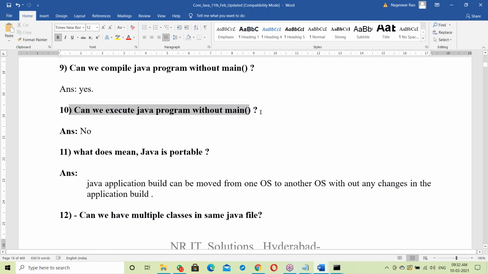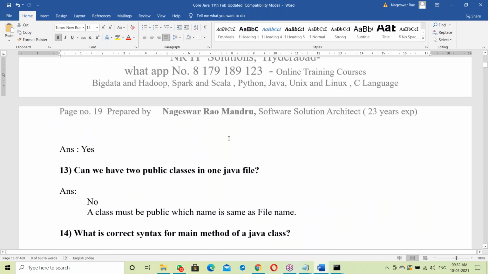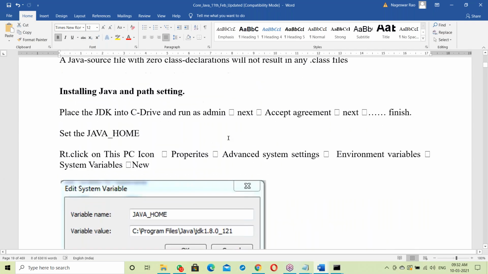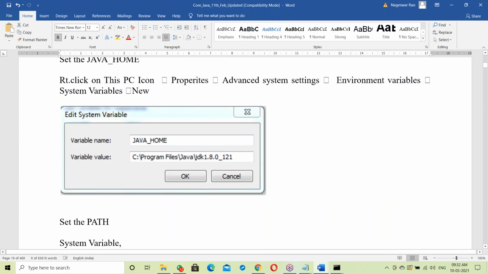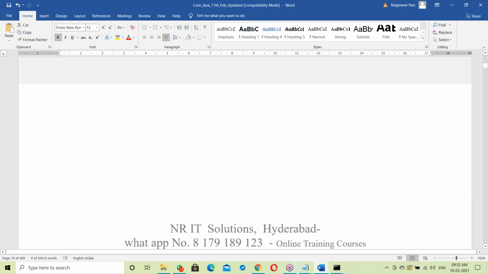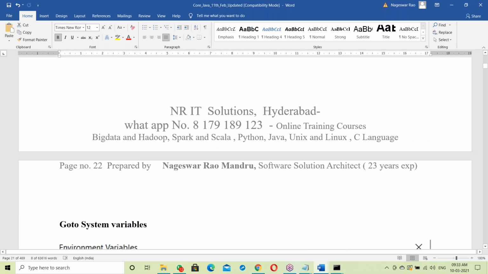Can we execute a Java program without main? Can we compile a Java program without main? These kinds of things. These are interview questions, every topic's interview questions. After the first topic, next topic, and so on. Topic-wise interview questions are there. Yeah, that will be helpful for us, sir. Thank you very much.